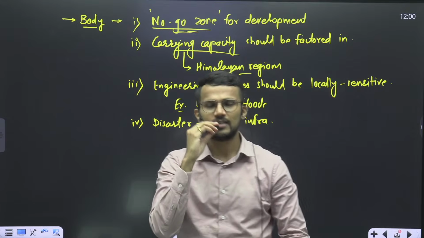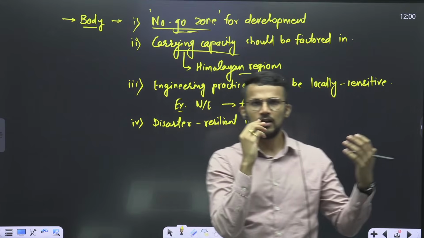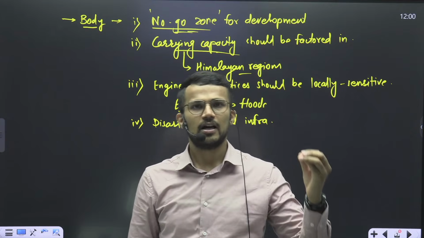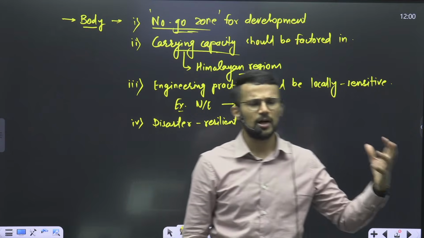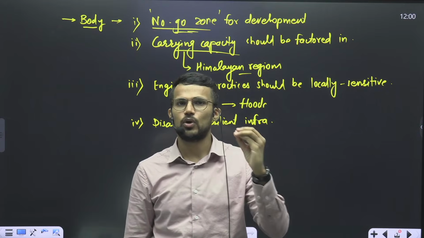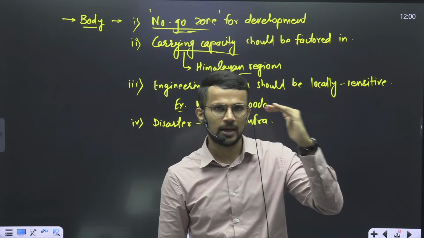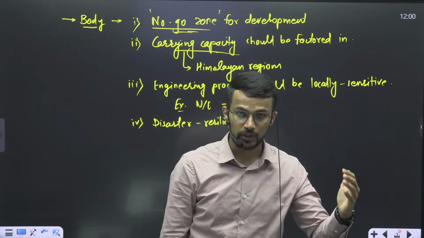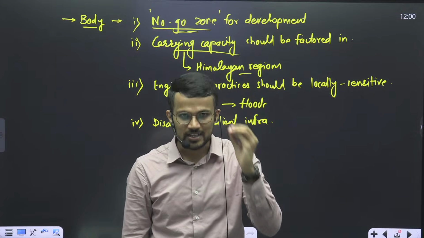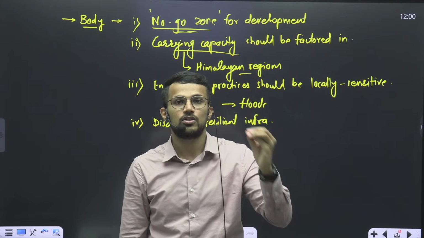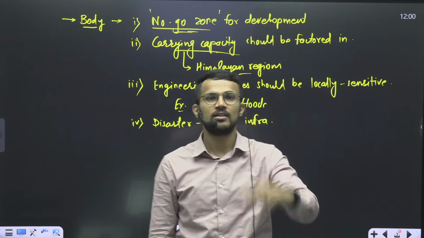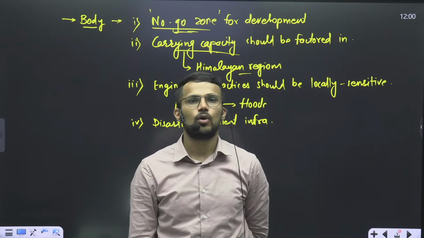Let's consider that we know that in India, especially the Himalayan states and the northeastern states, along with the part of, let's say, Kutch region of Gujarat, is vulnerable to the occurrence of higher magnitude earthquakes. So in that area, whenever we carry out development, the designs of the infrastructure should be in such a way that it has factored in the earthquake vulnerability of that area.